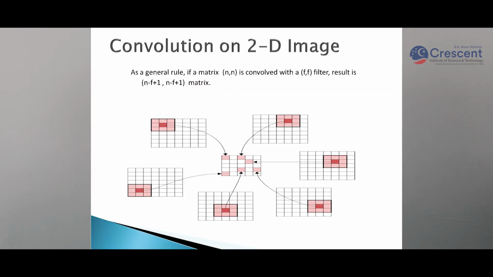So first, 9 pixels it is convolving and we are getting only 1 pixel as the output. So it is reducing the size of the image. As a general rule, if the input image size is n cross n and the filter size is f cross f, then the output size will be n minus f plus 1.